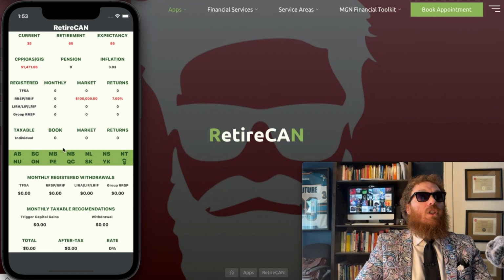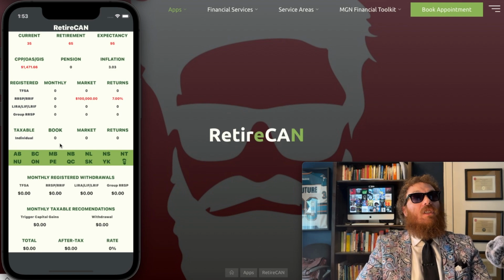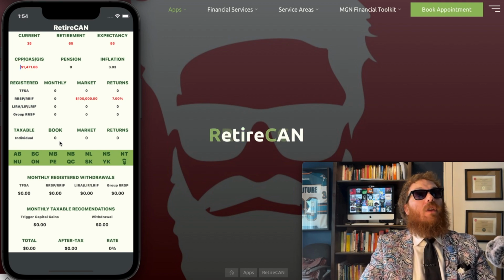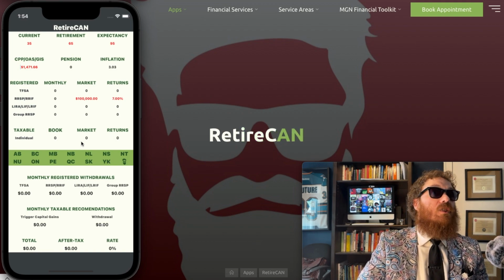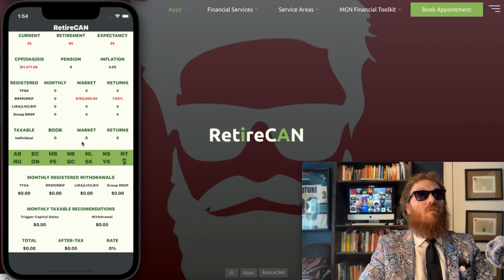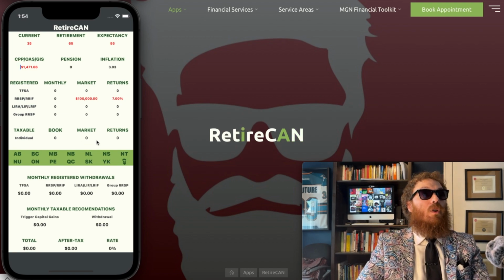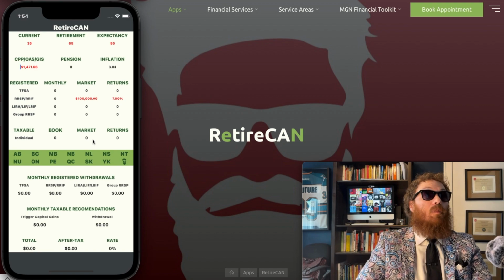Alright, so I've also included taxable income. Basically, this is one of the trickiest things to work around when you're retiring: spreading out your capital gains evenly and whatnot throughout retirement. You always have to be tax conscious. And this is going to help you as well. This is the newest feature, and it's probably in your best interest to trigger these little by little while you're alive. You don't want to leave over $250,000 of capital gains on your deathbed.